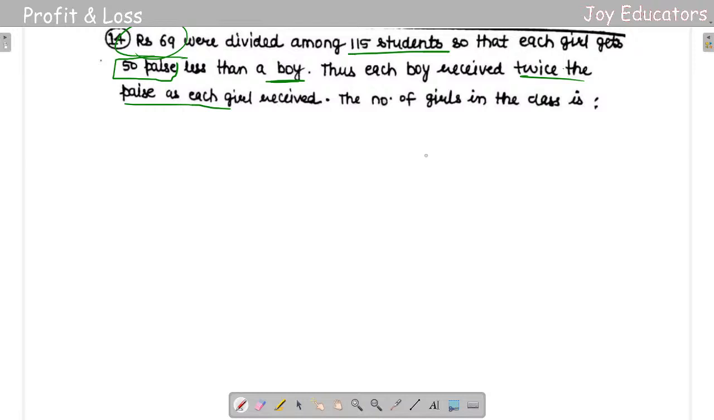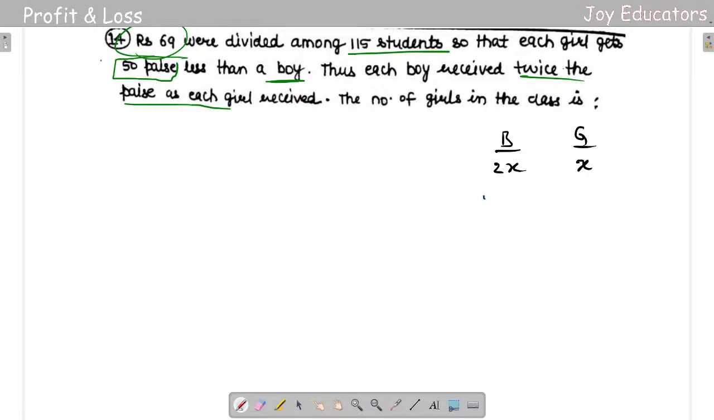So now, the number of girls in the class. They're asking a very clever question. The total students they had given. So let us do it in the same old fashion. 69 rupees were divided, right? So let us take it this way. There are boys in the class, there are girls in the class, but how many girls are there? They're taking X rupees, but the boys are taking double the times of girls. So it is 2X.